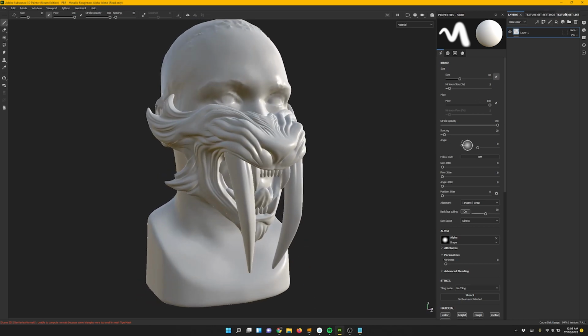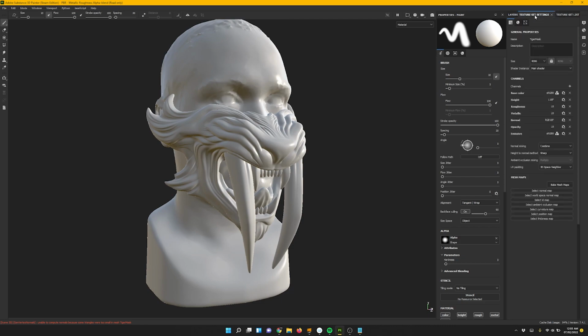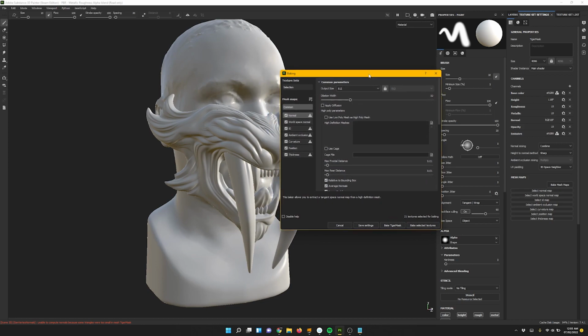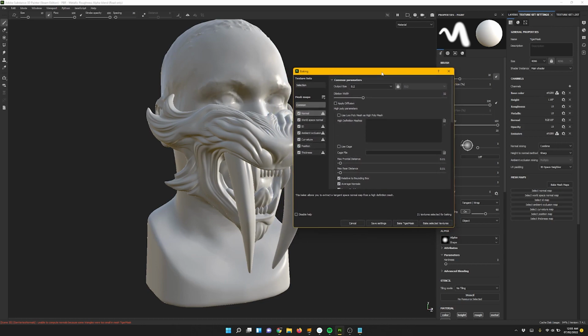So we'll go into our texture set settings. You can find that, and then go into bake mesh maps. Before we can do anything procedural or things that can use the curvature, we need to bake those mesh maps. But we don't need all of it. We don't need ID, but we'll just bake the rest of this.